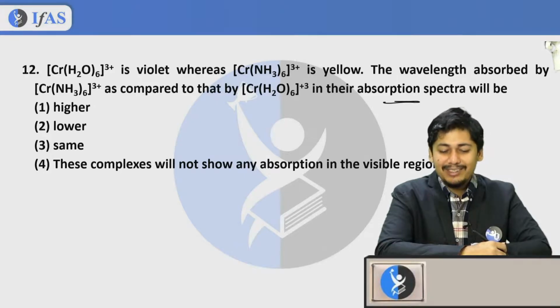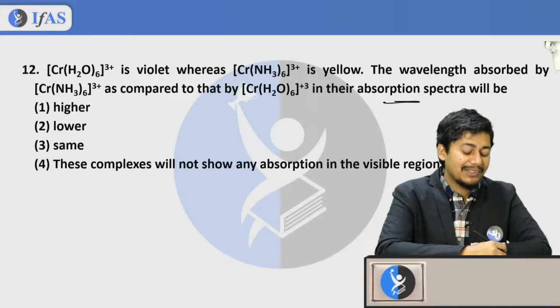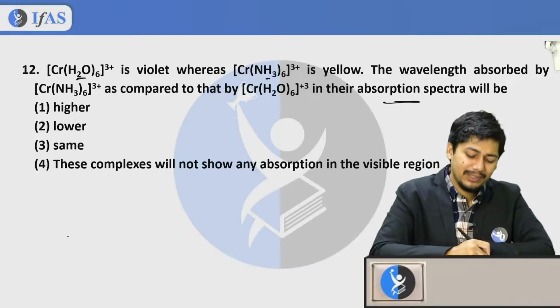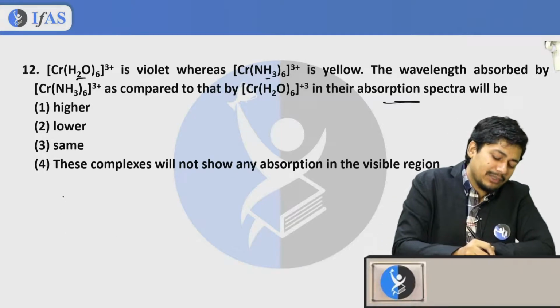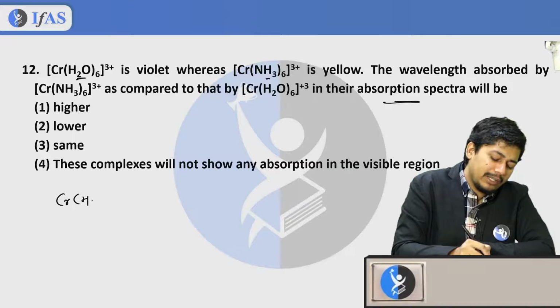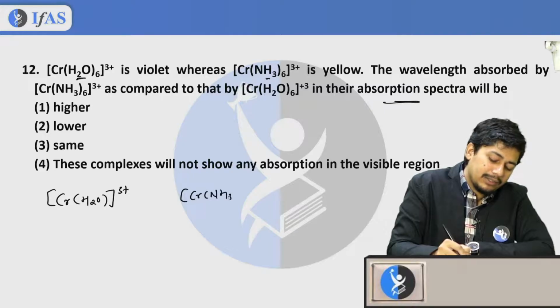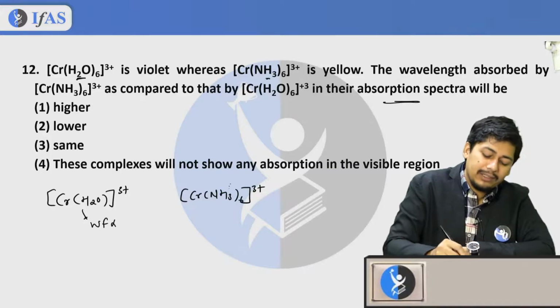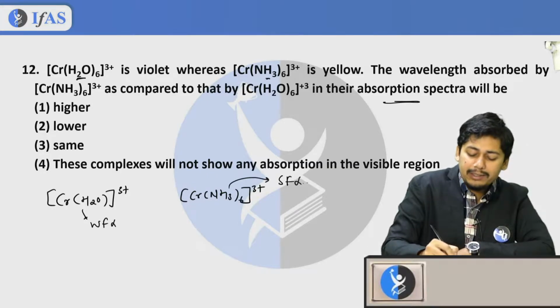Okay, guys, so let us solve this question. Cr(H2O)6 3+ is violet, and this is yellow. What happens, sir? You are having the same kind of metal, Cr(NH3)6 3+. This is a weak field ligand and this is a strong field ligand comparatively.